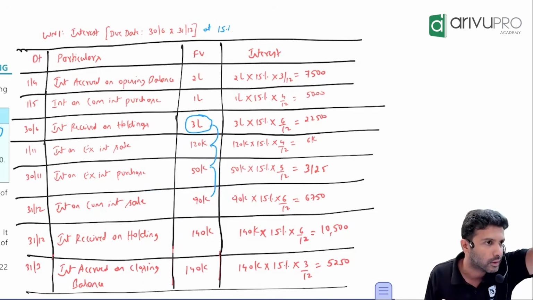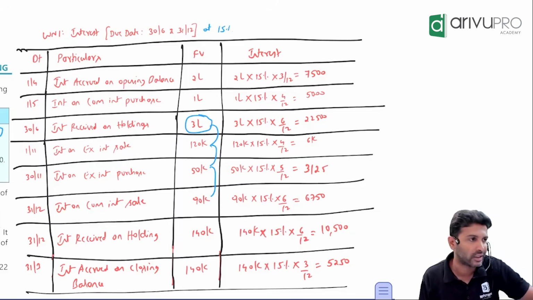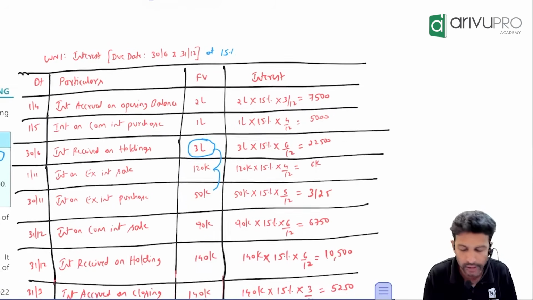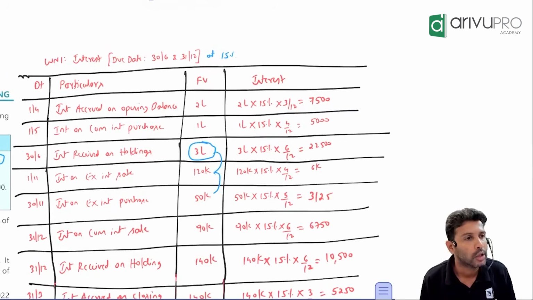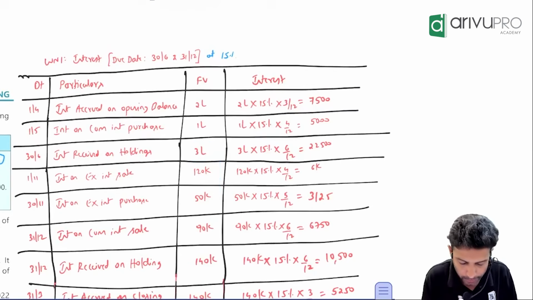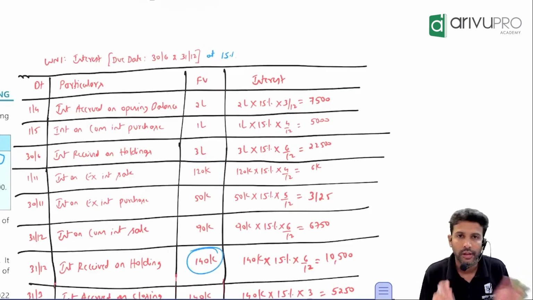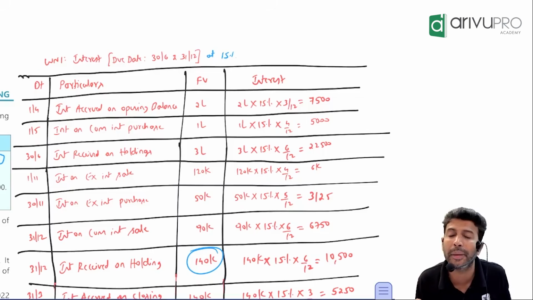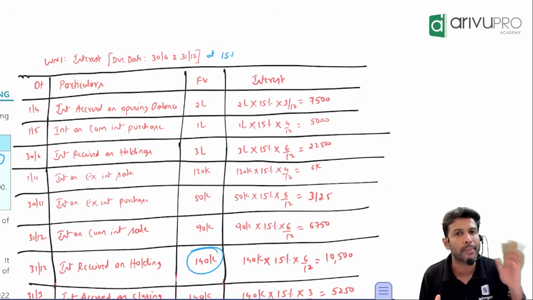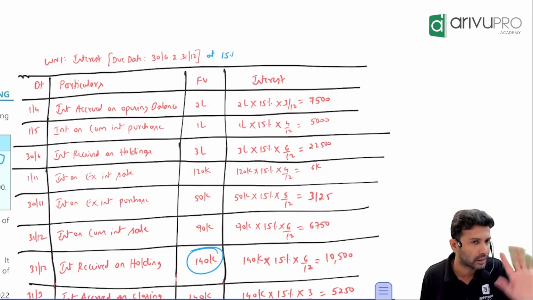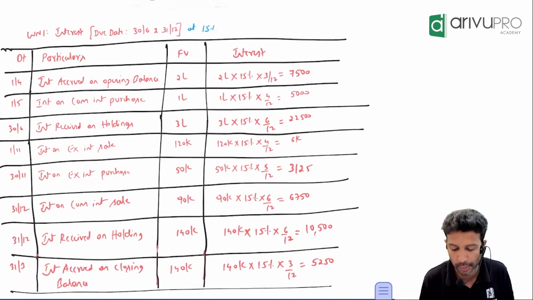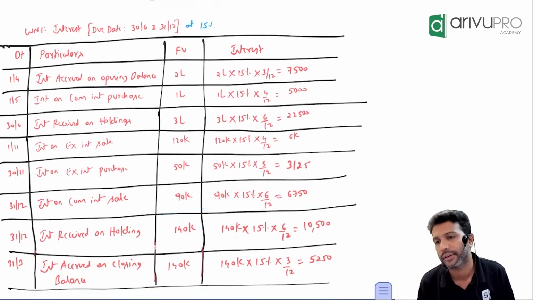Agreed? When you sell, minus. When you purchase, add. From here, add all the purchase transactions, deduct all the sale transactions. You should be getting 140. All of you got that? So you are holding how much of debenture? 1,40,000. Now interest due date. As an investor from the company, you will receive the interest. How many months interest? 6 months. Because the company pays the interest always on a half yearly basis over here. So on this 1,40,000, calculate the interest for 6 months. How much is that? 10,500.